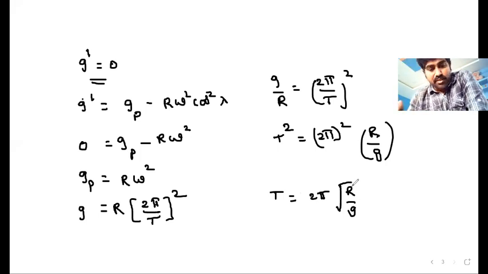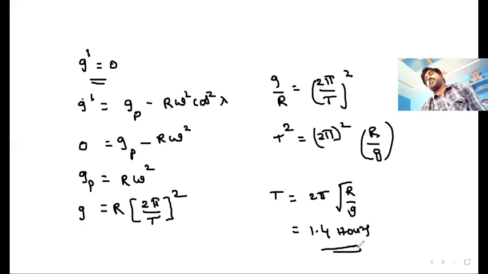So R means radius of Earth and G is nearly equal to 9.8. In that particular case, if you substitute all the values of 2 pi, R and G, then it is nearly equal to 1.4 hours. How much time will it be? 1.4 hours. Within 1.4 hours, if Earth completely rotates about its own axis, what is the real time taken for the complete rotation? 24 hours only, no? It will take 24 hours for the complete rotation.